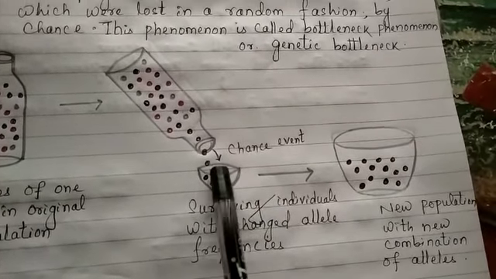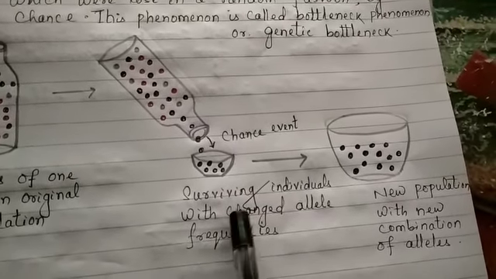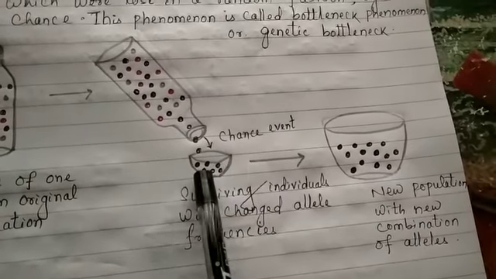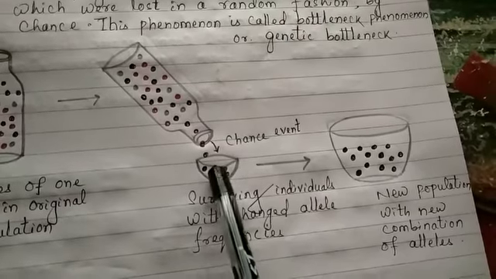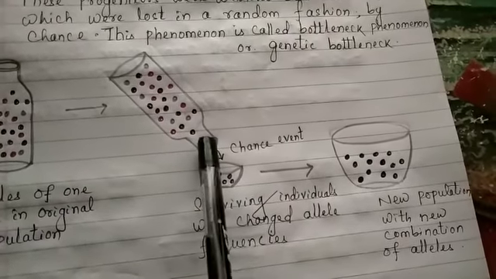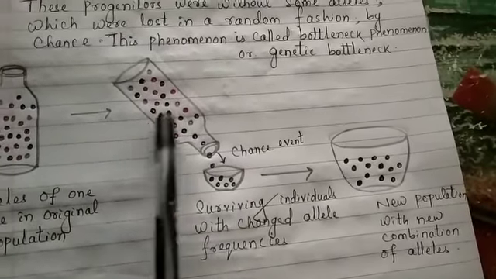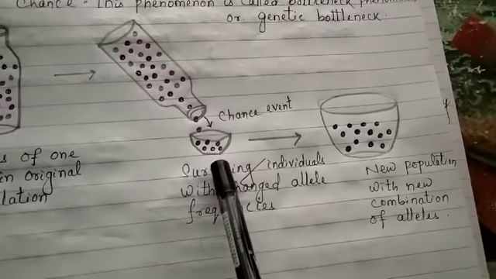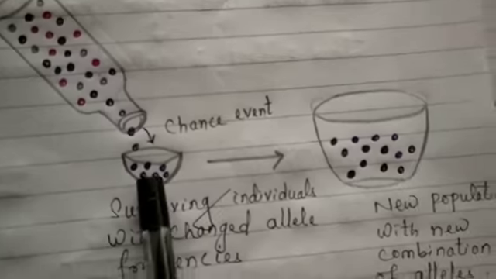only a few of these organisms are going to survive. So in this bowl, whatever jelly balls have been collected represent the surviving individuals with changed allele frequencies. They represent individuals which are going to have a fixed type of alleles within them. But those jelly balls which have been left in the bottle are the organisms which have died. So this small number of balls are going to undergo reproduction and